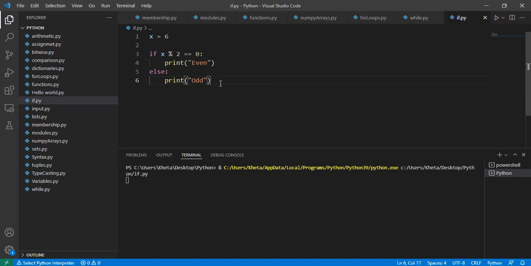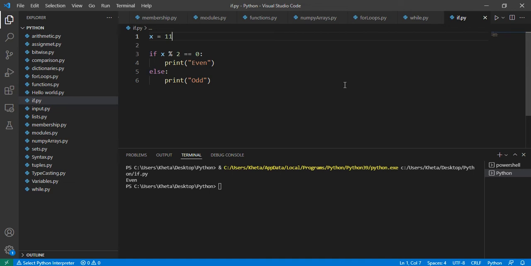It's taking quite some time, but we expect it to run in a moment. This is just a simple example, even or odd. Okay, so there it is. 6 is indeed even. We can change the value of x to a number which is odd, like 11. We know 11 is indeed odd.